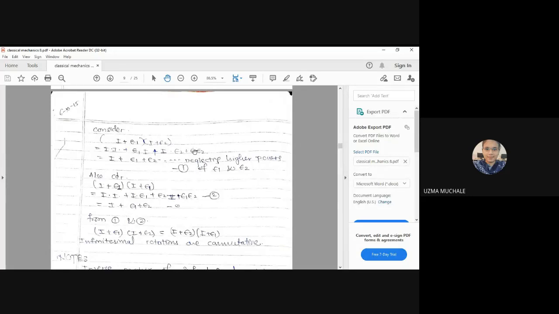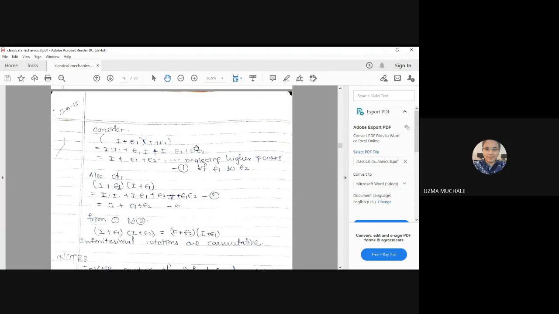Now you can see that this epsilon is used for a very, very small increment. What will be the multiplication of epsilon with epsilon? Suppose epsilon is 0.01. Epsilon is a notation used for a very small number. So what will happen if we multiply these two? It will again be a very small one. So we can write this equation as I plus epsilon 1 plus epsilon 2, neglecting higher powers of epsilon 1 and epsilon 2. Why are we going to neglect them? Because these are very, very near to 0, so we can neglect them.